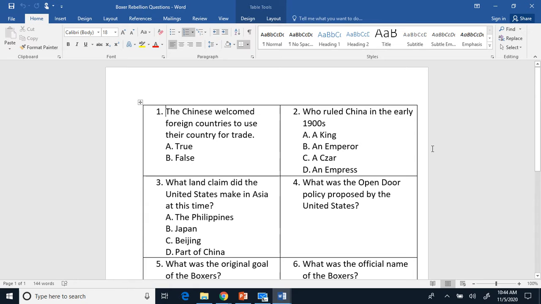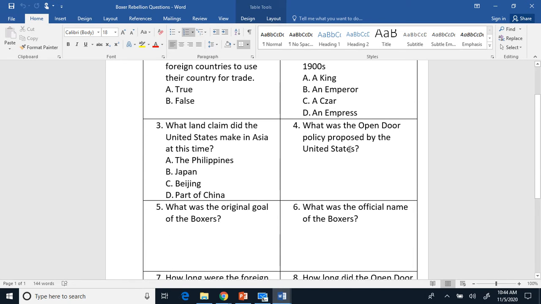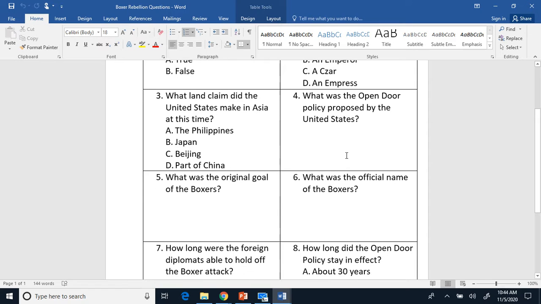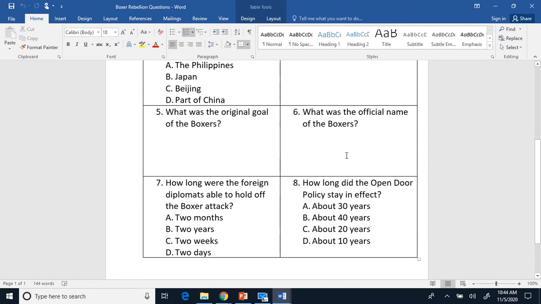Two, who ruled China in the early 1900s? Three, what land claim did the United States make in Asia at this time? Four, what was the open door policy proposed by the United States? Five, what was the original goal of the Boxers?